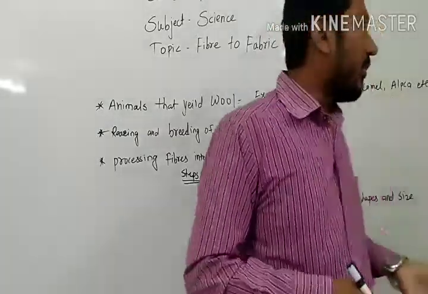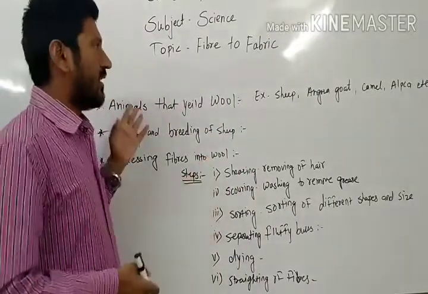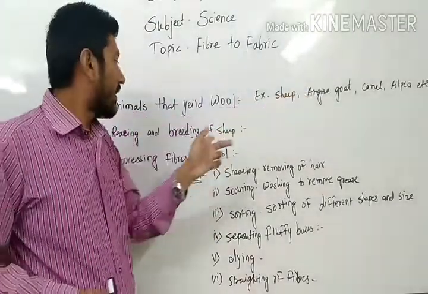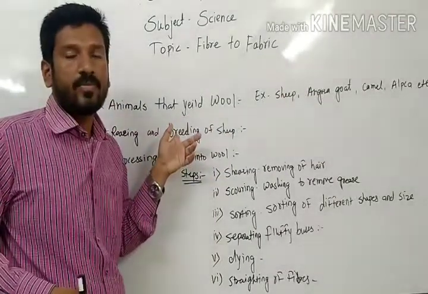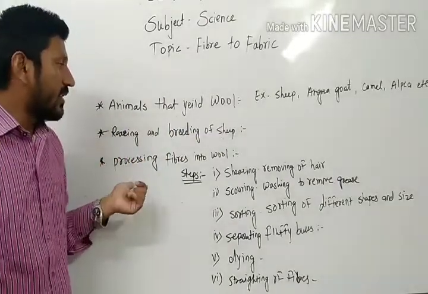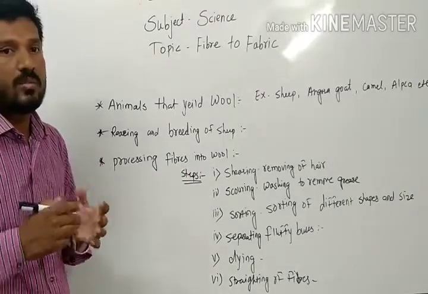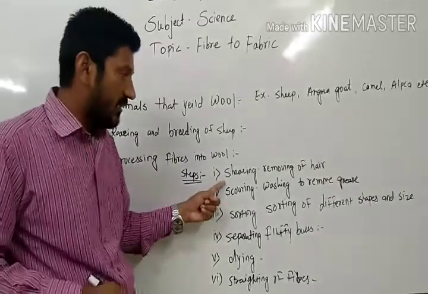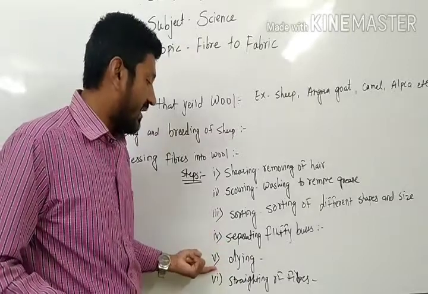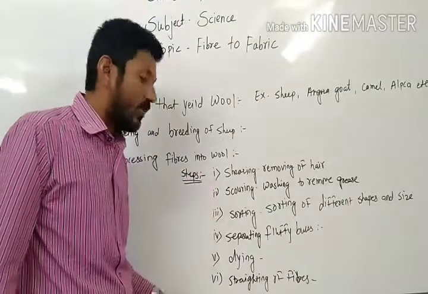Now our third point is processing fibers into wool. We have learned what type of animals we are getting and what type of breeding of sheep we are taking. Now just see how those fibers turn into wool. What are the processes? Actually, there are 6 steps. First one is shearing, second is scouring, third one sorting, then separating burrs, dyeing, and spinning. So one by one we are going through all of these points.